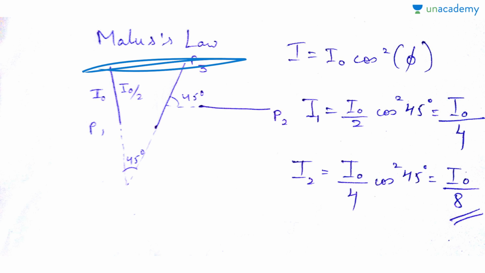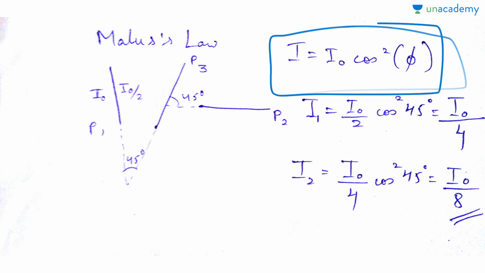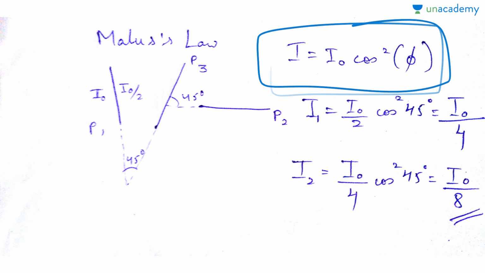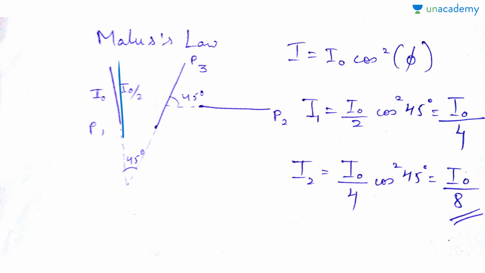Malus law says that I is equal to I0 cos square phi, where phi is the angle between the Polaroids. Suppose this is P1, and this is P2. If I extend it here, this is 90 degree. Now another Polaroid P3 is aligned so that it makes 45 degree with P1, so automatically it will make 45 degree with P2. Now I0 is incident, so as this is a Polaroid, it will transmit half of the light, that is intensity will become I0 by 2.